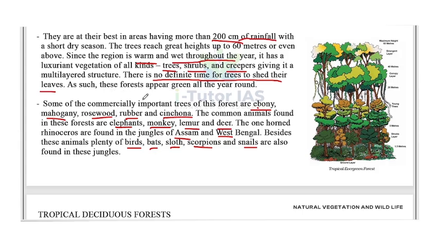And mainly the trees like ebony, mahogany, rosewood, rubber, and cinchona are present in this forest. The animals like elephants, monkey, lemur, and deer are also present. And also the unhorned rhinoceros, which are found in the jungles of Assam and West Bengal. Besides these animals, there are plenty of birds, sloth, scorpions, bats, and snails also present. Okay, so that's about the tropical evergreen forest.